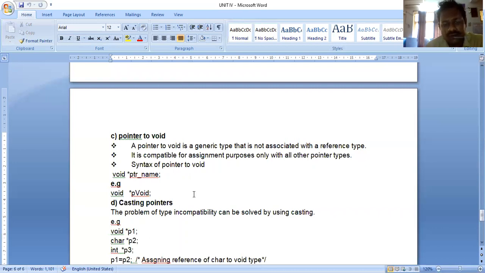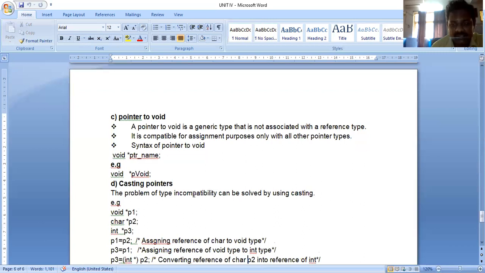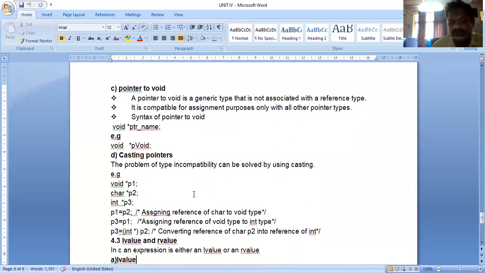Next I can go for casting pointers. We already know about type conversion and type casting, which were covered at the start. What is casting? I want to change one data type to another data type. That is called casting.